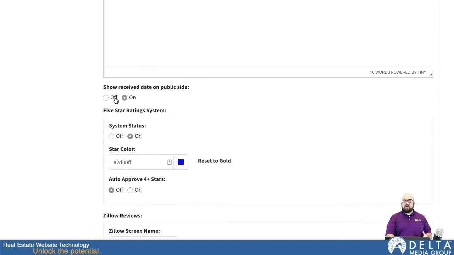Next, this is where I choose whether or not that date is displayed that I put on each review. So you can see I have it turned on here, but if I wanted to turn it off, I would just switch it to off.